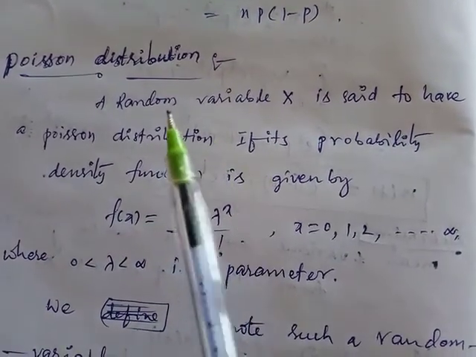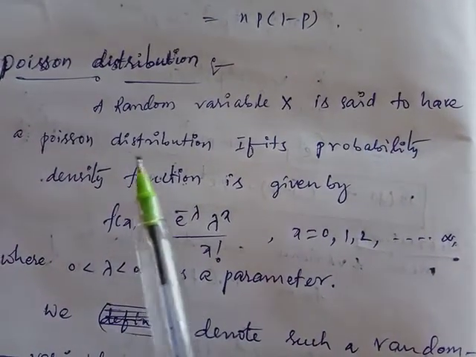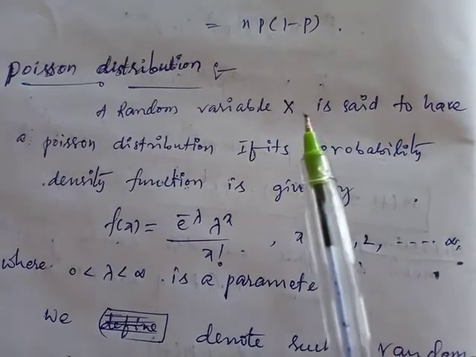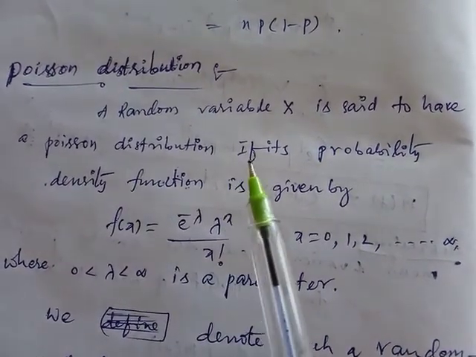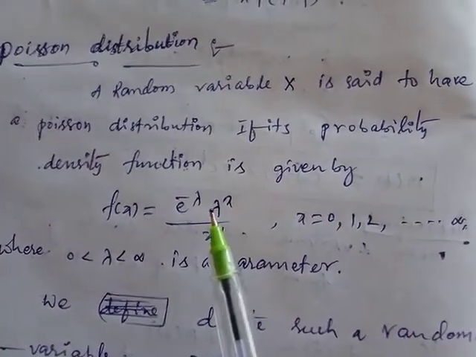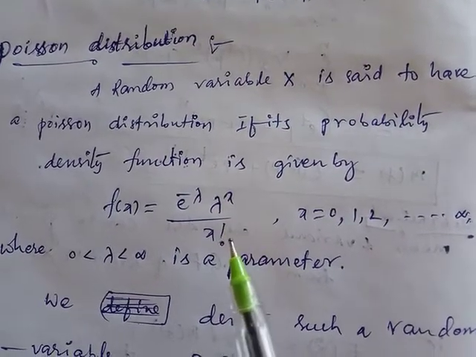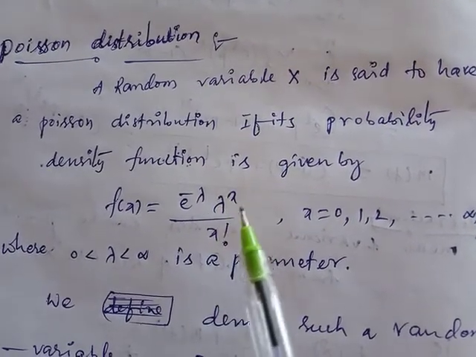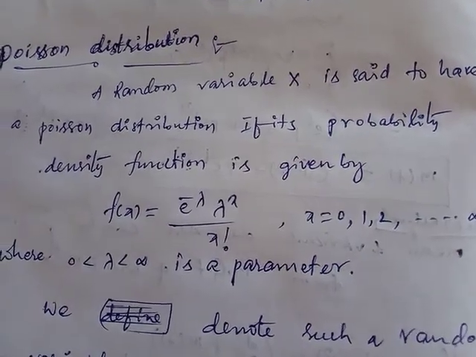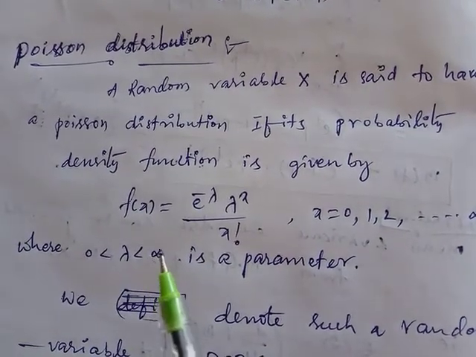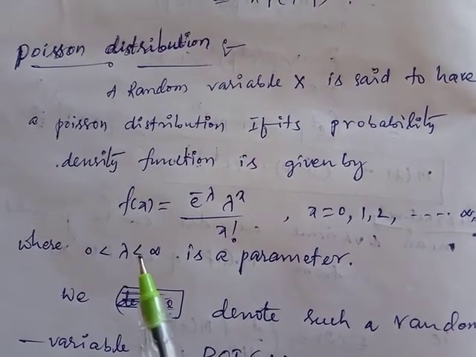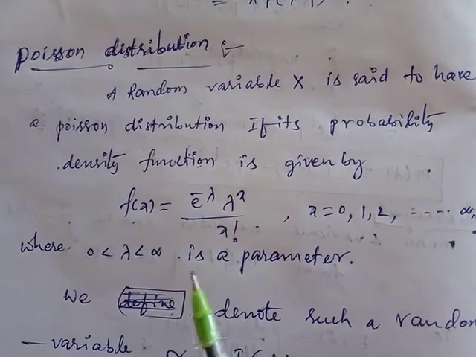A random variable x is said to have a Poisson distribution if its probability density function is given by f of x equal to e power minus lambda, lambda power x by x factorial, where x equals 0, 1, 2, 3 and so on to infinity. These are discrete values, where lambda is a parameter whose value is greater than 0. Simply we write 0 less than lambda less than infinity is a parameter.